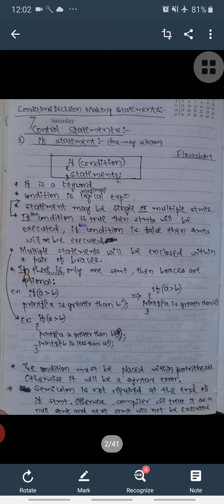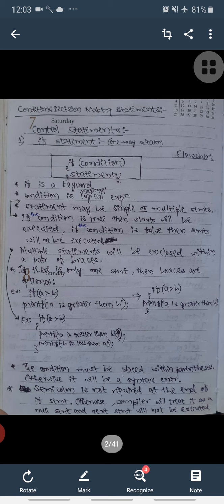So multiple statements will be enclosed within a pair of braces, and if there is only one statement, then braces are optional. So here the example for multiple statements is: if a is greater than b, then you have to execute these two printf statements. If the statement is only a single statement, the example I have written here: if a is greater than b, you will execute only one printf statement, that is a is greater than b. So here if you observe, we have removed open brace and close brace. If you want to use them, you can use the open brace and close brace, no problem.